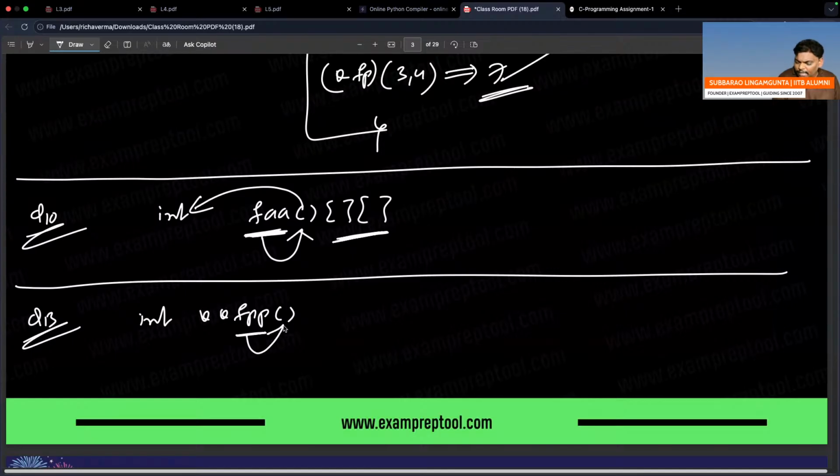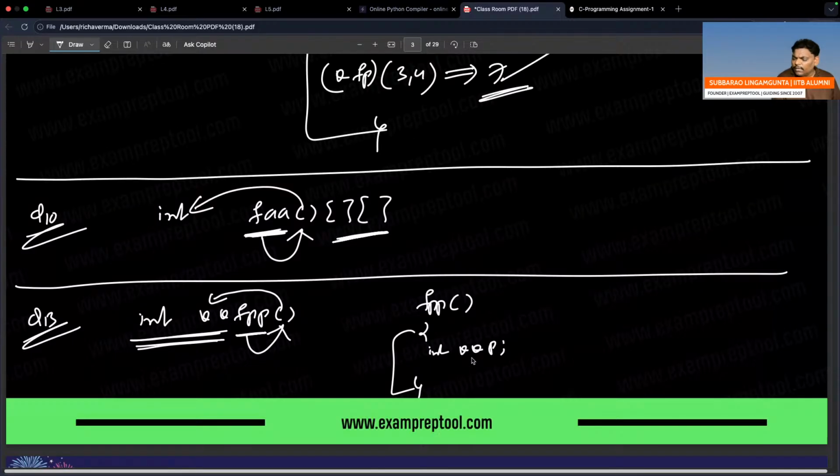FPP is a function which doesn't take anything, which will return an integer double pointer. FPP is a function which finally returns an integer double pointer. Inside there may be something like int star star p, and you return p. An integer double pointer you are returning. P is a double pointer. That is a valid statement. So if you want, you can check.